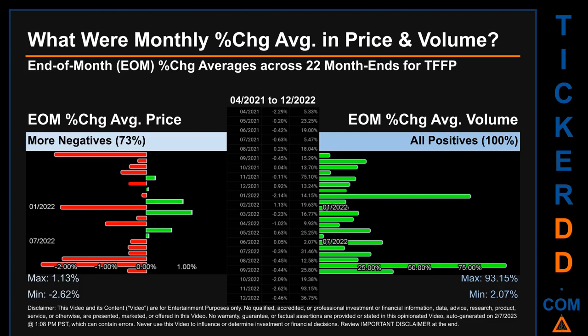Meaning 73% of month ends saw a negative percentage change in average price. In terms of volume, 22 out of 22 month ends had a positive percentage change. That is 100% of month ends saw a positive percentage change in average volume. Price saw an end-of-month max of 1.13% in average percentage change along with a minimum of minus 2.62%. For volume, the maximum and the minimum monthly percentage change were respectively 93.15% and 2.07%.